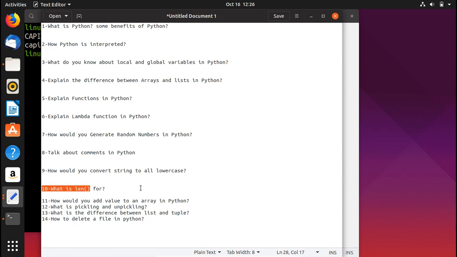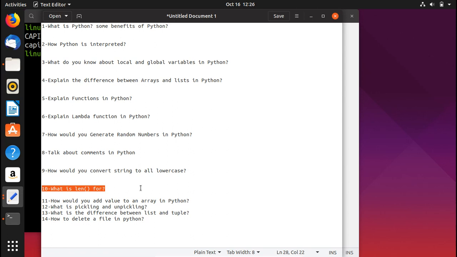So let's move on to the next question, which is what is the length function for. That is a very important question too. An interviewer could ask this simple question, yet it is technical, and interviewers could say try to write an example in which you would use the length function.